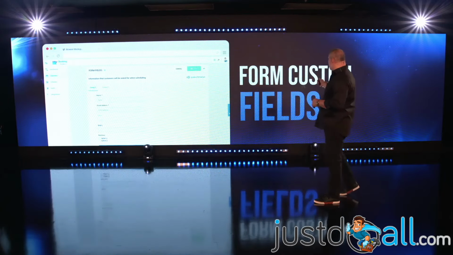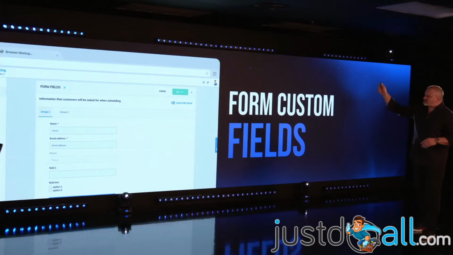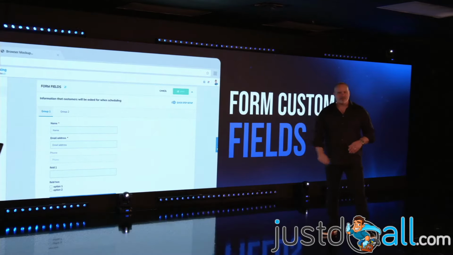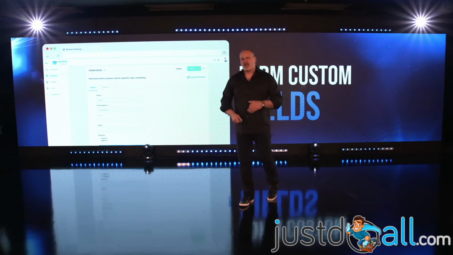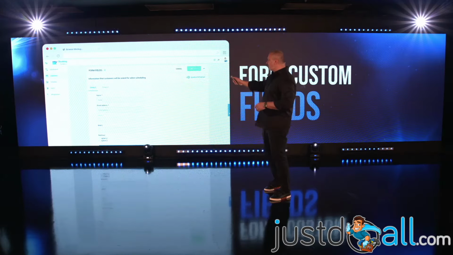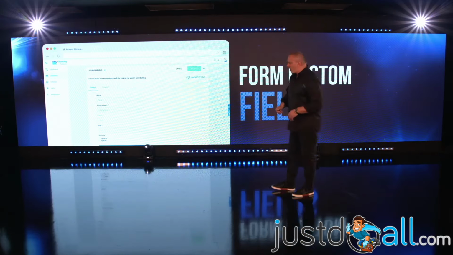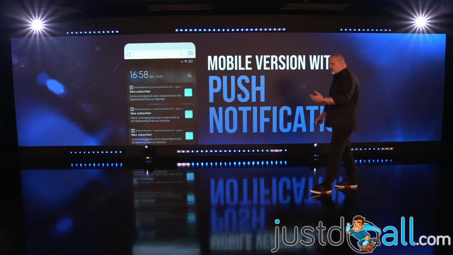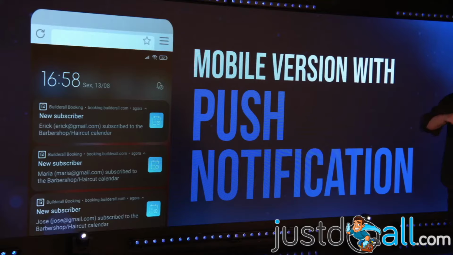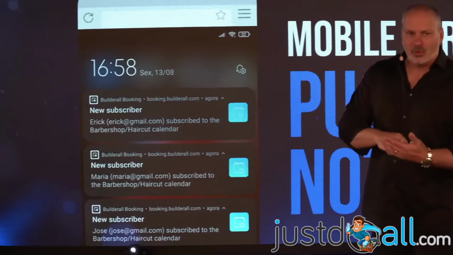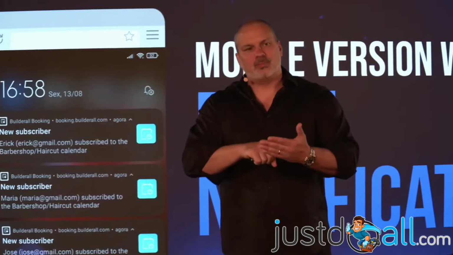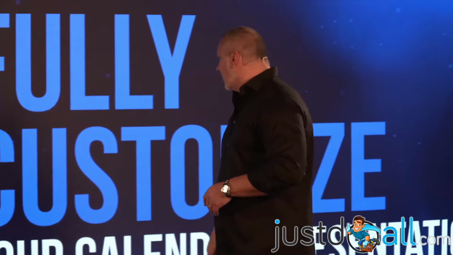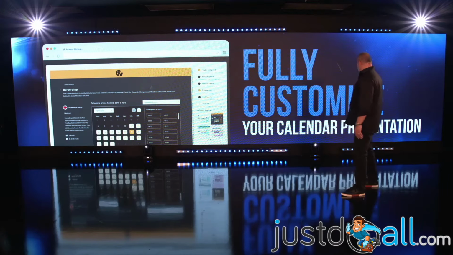Okay, so form custom fields. We have some fields on the booking app, but if you want to put more in, if you want to ask more questions, you're going to be able to do that. You're going to be able to create your own fields. Okay, cool. Mobile version with push notifications, so people subscribe on your website and go through the booking app on their phones, they're going to be able to activate the push notifications and they will see them on their phones.